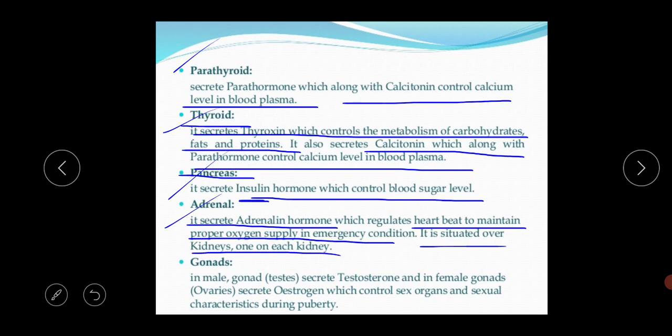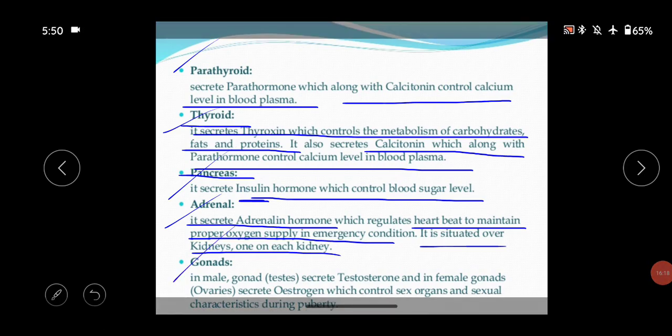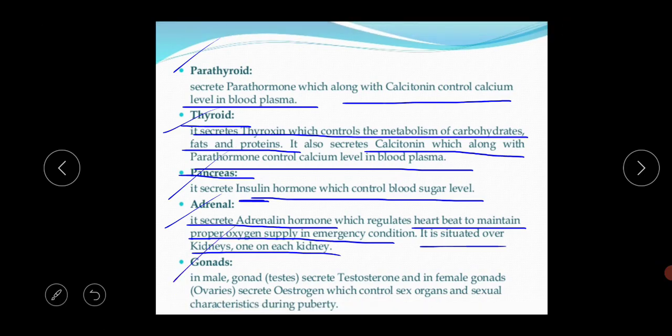Okay, so this is the next hormone, and the last gland is the gonadal gland. In our body there are 2 types of gonads, the male gonad and the female gonad. The male gonad is also called the testis and the female gonad is also called the ovary. When we discuss chapter 8, how do organisms reproduce, there you will find the meaning of the gonad.